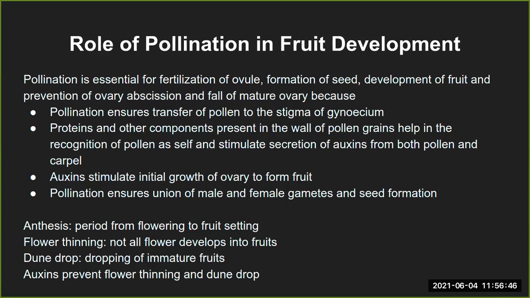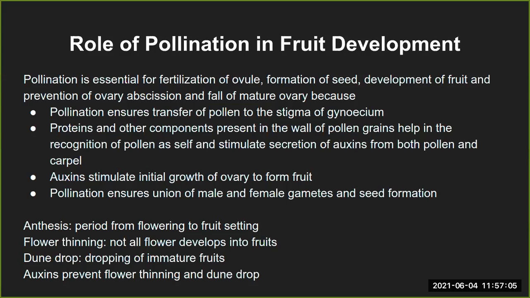It is the same thing as in humans. There are premature babies, who are still well developed and can be delivered, but if there is some malformation during embryonic development, that is the case of June drop in plants.